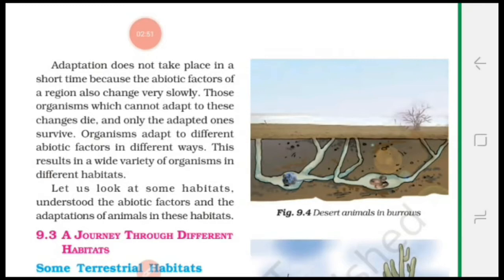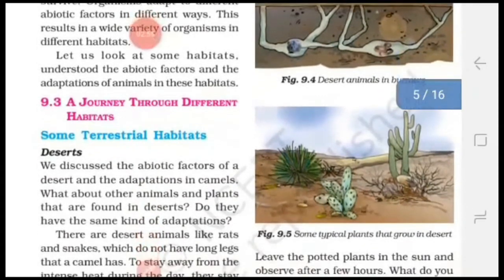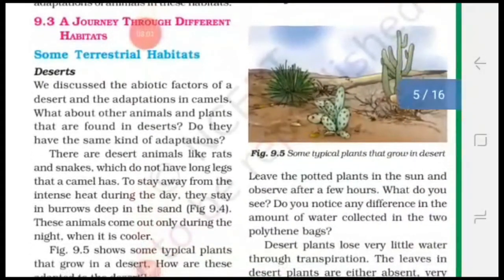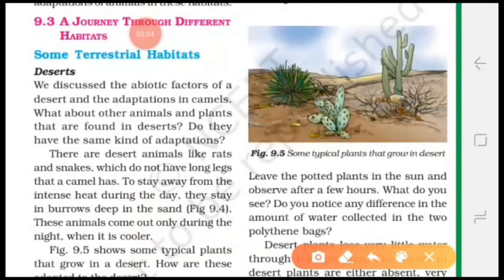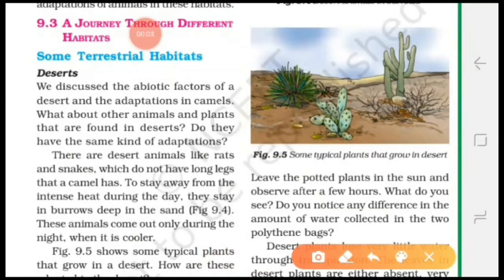Okay students, now let us look at some habitats to understand the abiotic factors and adaptations of animals in these habitats. Let us see different types of terrestrial habitat. For example, desert is a terrestrial habitat, mountain region is a terrestrial habitat, grassland is a terrestrial habitat. First, let us study about desert. We discussed the abiotic factors of a desert and adaptation found in camels.